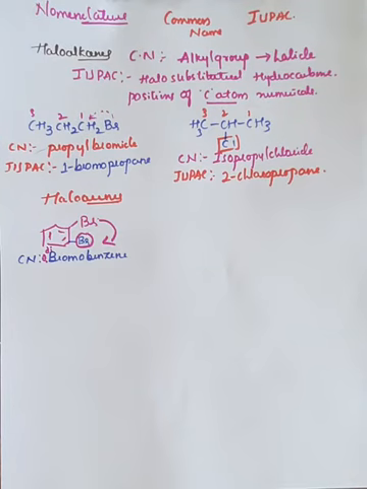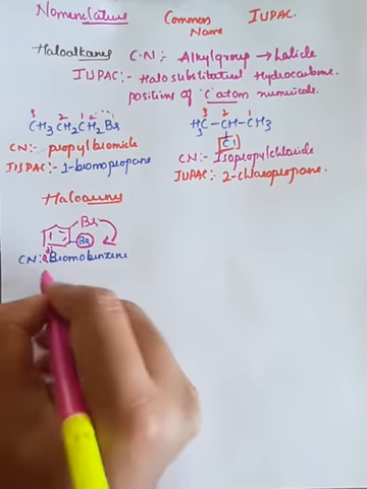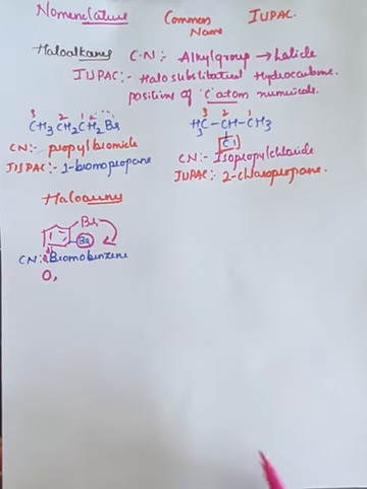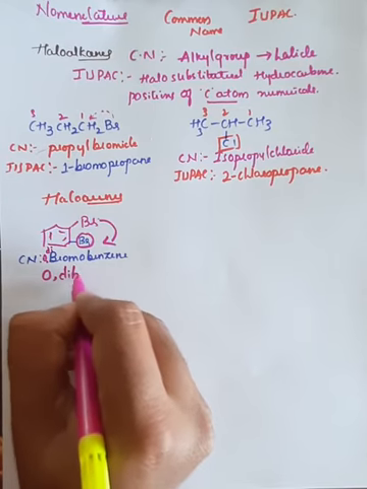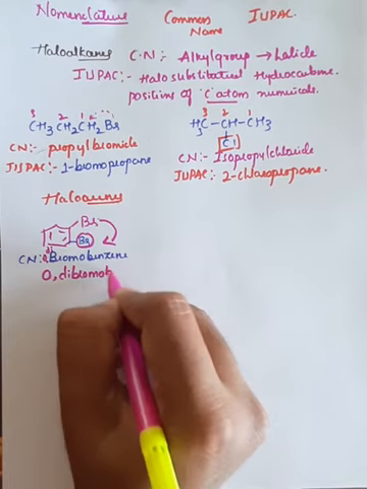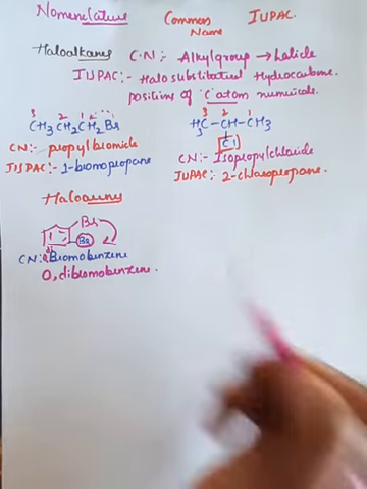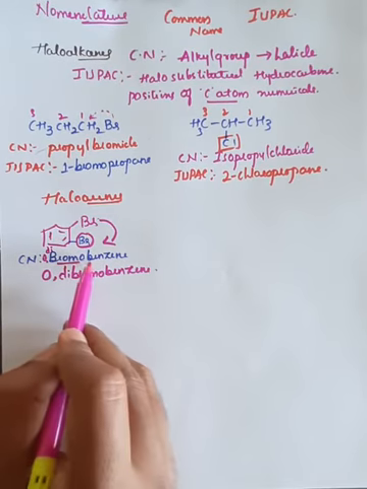If there are 2 halogen atoms, we call it di. So in the common system, with 2 bromines at the ortho position, it is called dibromobenzene. If it is only one bromine, we call it bromobenzene.